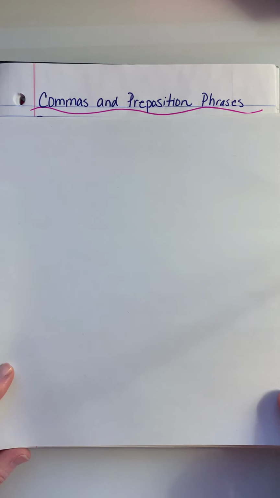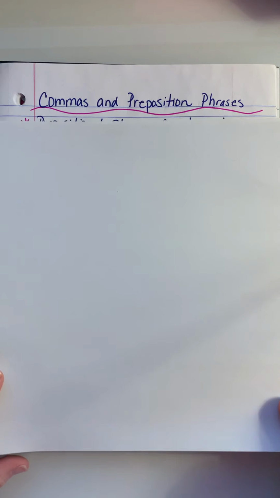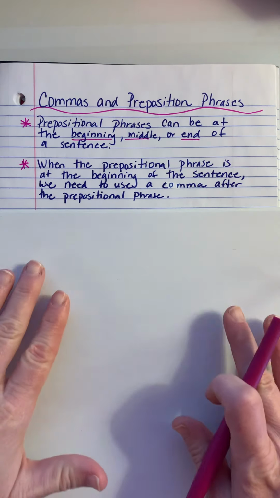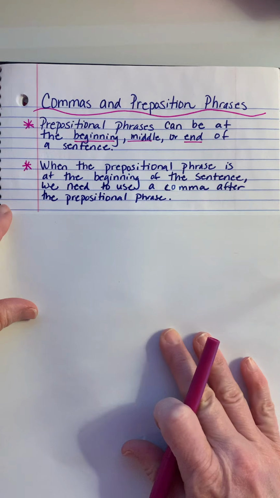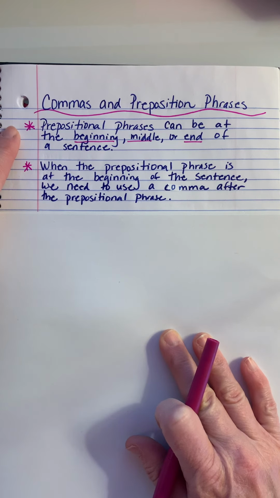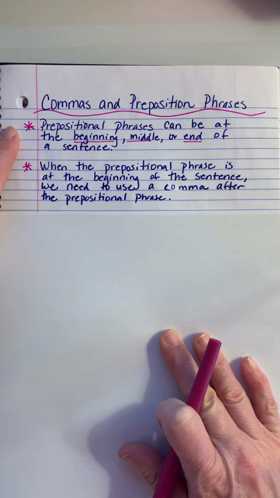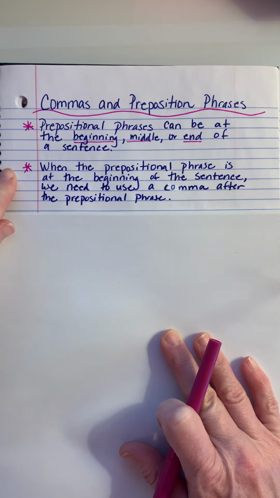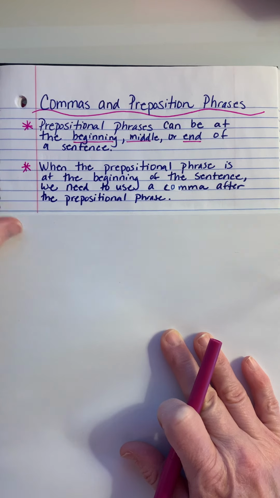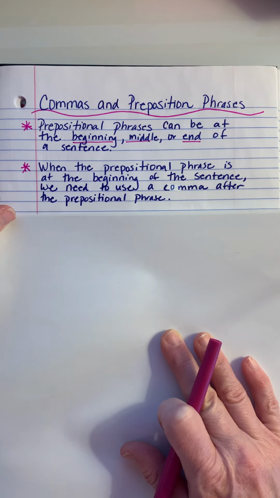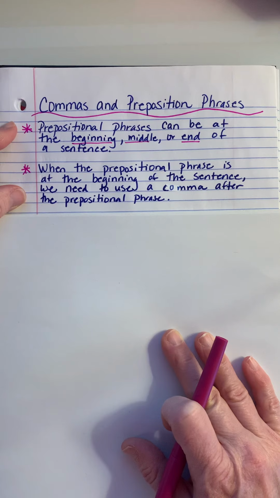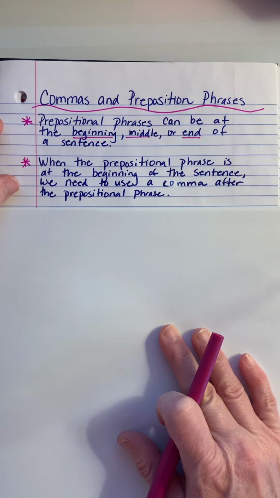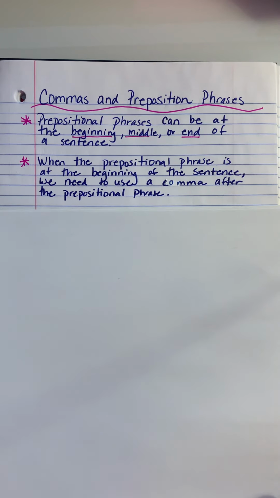And again, just always remember that you can pause this video whenever you need to make sure that you have all the notes. Okay, so these are the two things I want you to write down. There are two things to remember for this week. First, prepositional phrases can be at the beginning, middle, or end of a sentence. And second, when the prepositional phrase is at the beginning of the sentence, we need to use a comma after the prepositional phrase. So if you need to pause this video and write that down, that's fine. Now that you've written that down, we're going to do just a few examples.